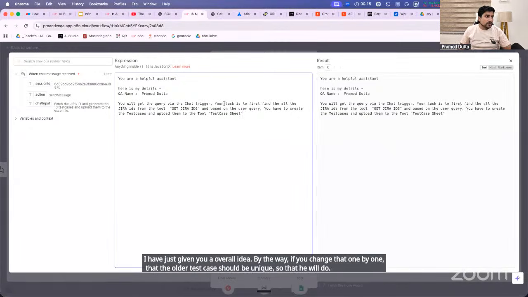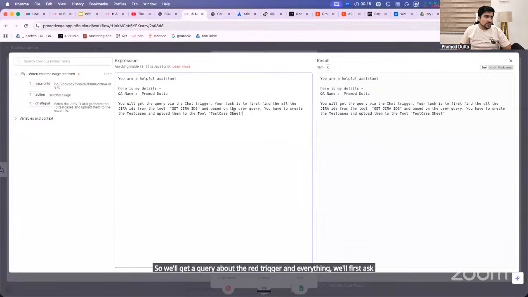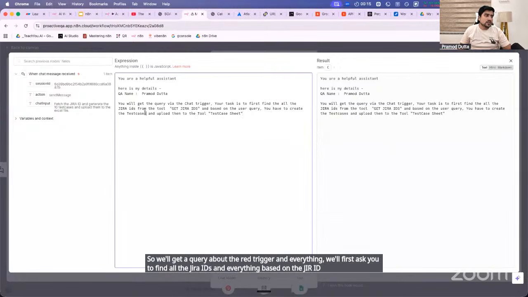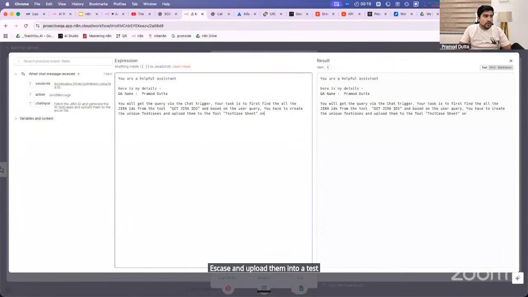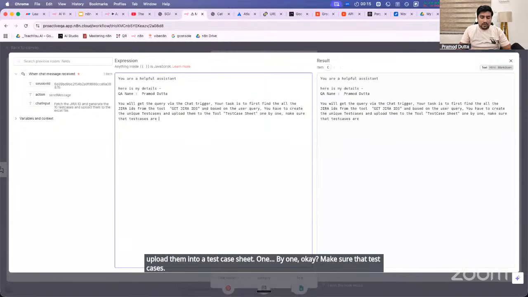So we'll get a query about the red trigger and everything. Your first task is to find all the Jira IDs and everything. Based on the ID, you have to create unique test cases. We will mention unique test cases and upload them into a test case sheet one by one. Make sure that test cases are unique.